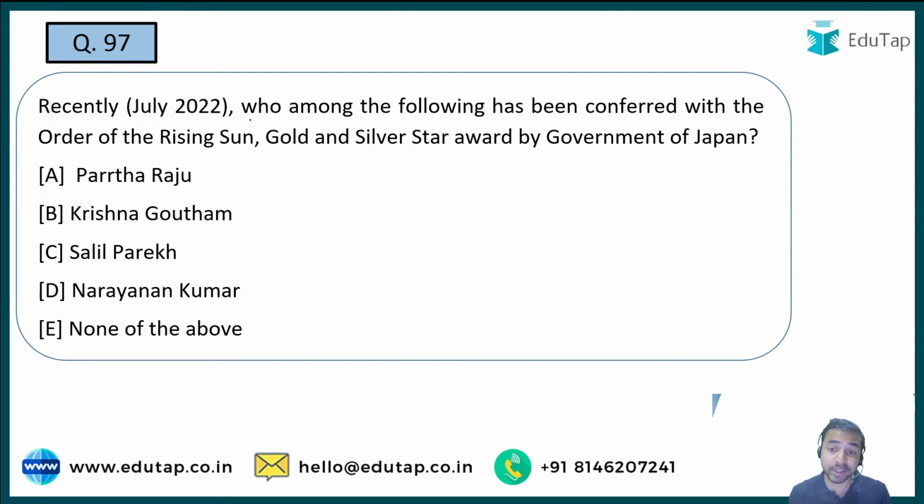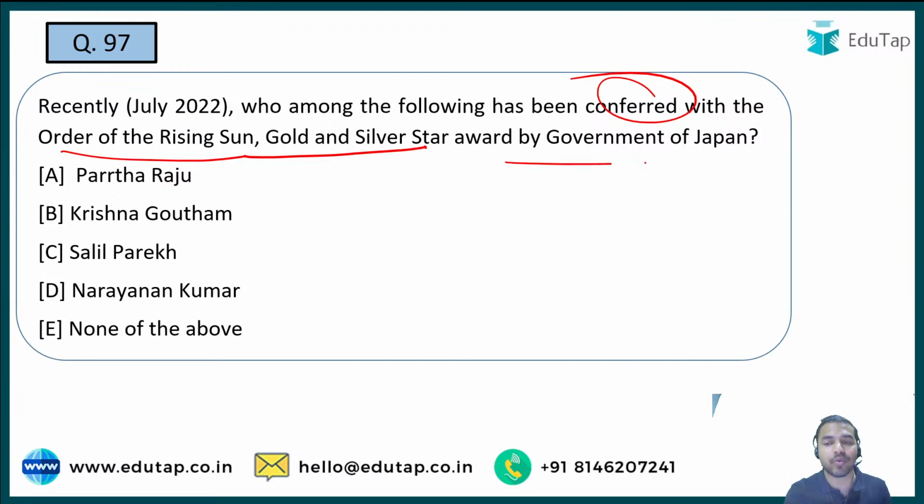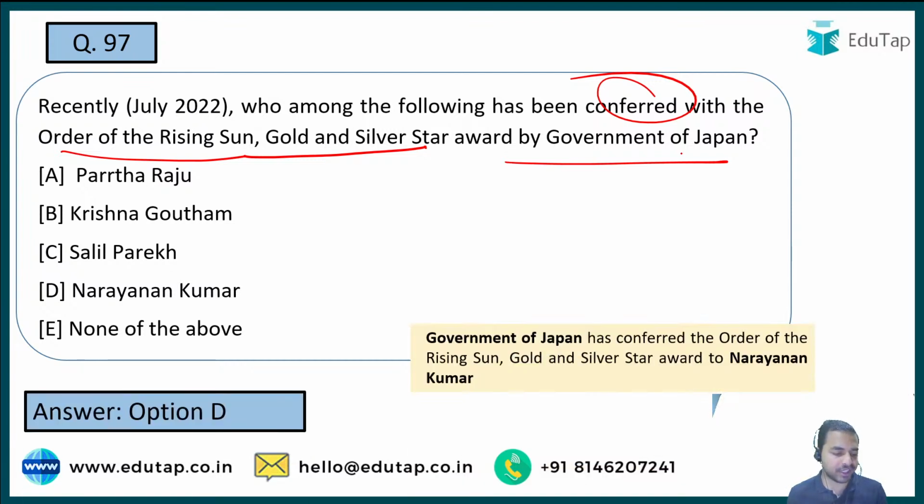Next question is, who among the following has been conferred with the Order of the Rising Sun Gold and Silver Star Award by the government of Japan? So recently one of the Indian personnel was awarded by the government of Japan with the award, that is Order of the Rising Sun, Gold and Silver Star. Quickly tell me what is the right answer to the question. What is the name of that particular person? So absolutely right, guys. The right answer is option D, that is Narayan Kumar.